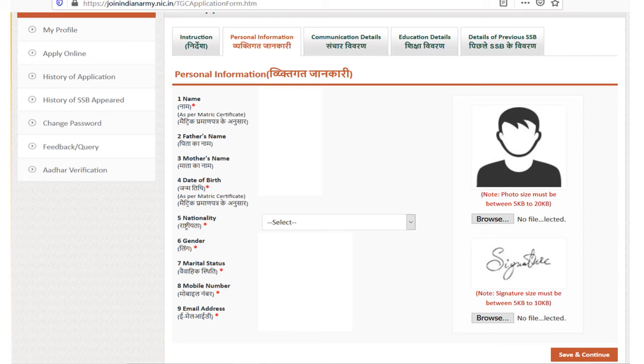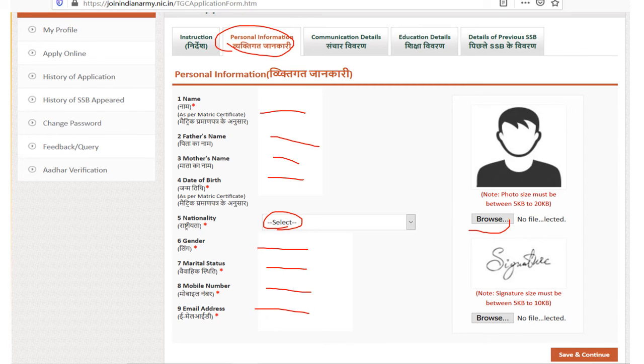So when you click on continue, the first part will be your name, your father's name, mother's name, your date of birth, and your nationality, that is Indian. Then gender and marital status. If you are married, click on married, or else unmarried. Then your mobile number and email address. Then you can browse here for your photo.